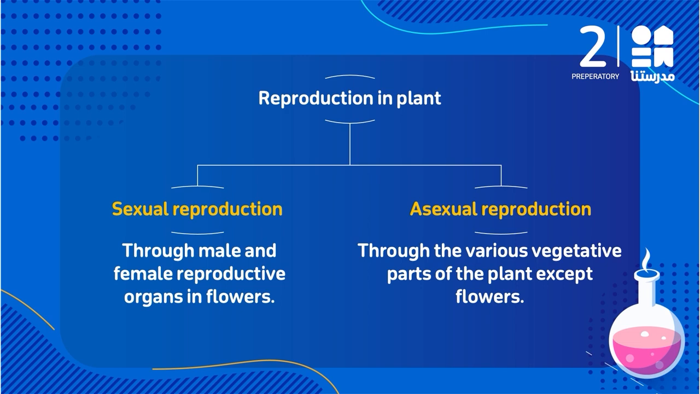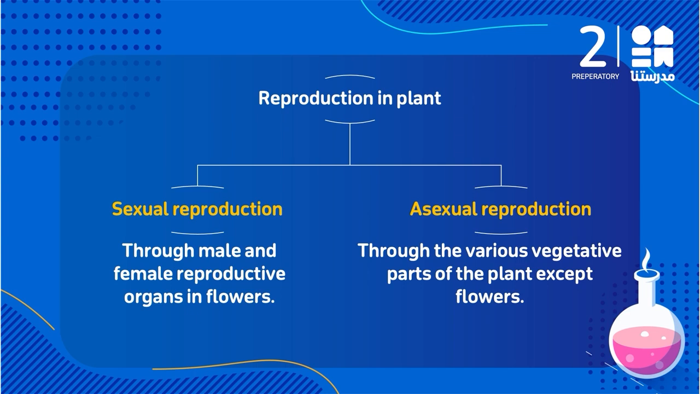What is the difference between sexual reproduction and asexual reproduction? Sexual reproduction occurs through male and female reproductive organs in the flower. So in sexual reproduction, I need male organs and female organs to reproduce together. Okay? And specifically, it exists in the flowers.